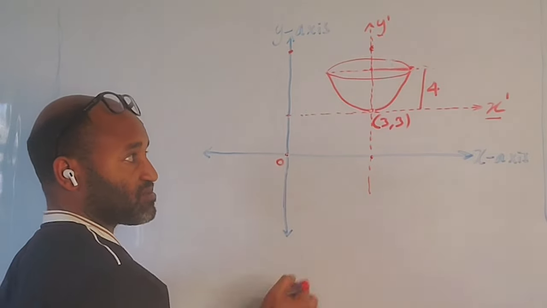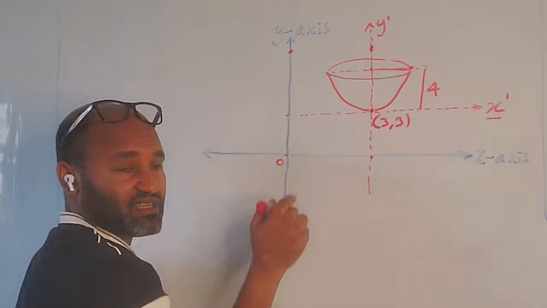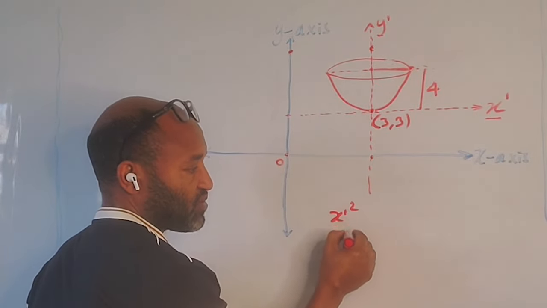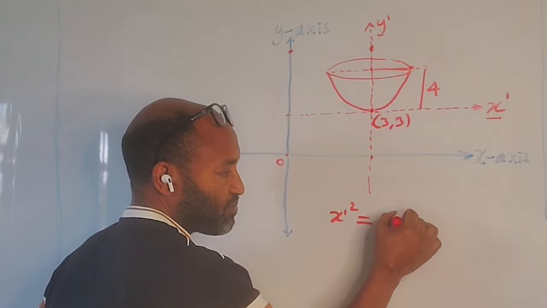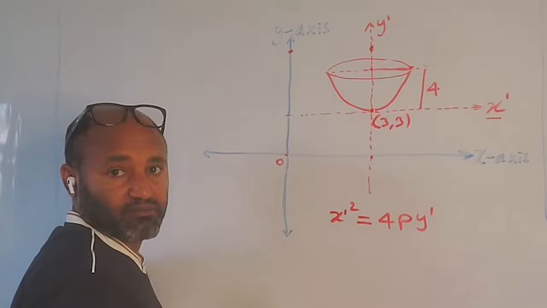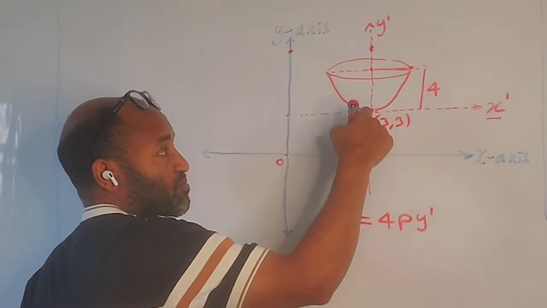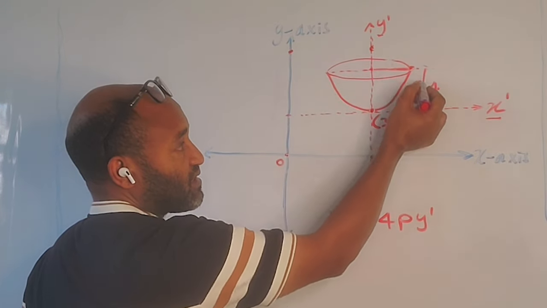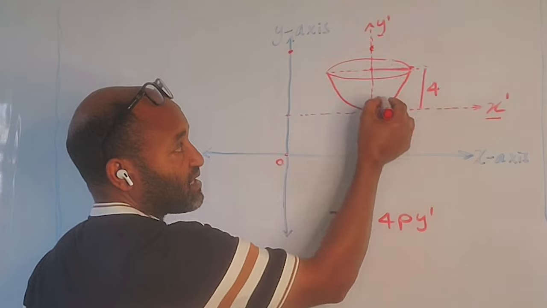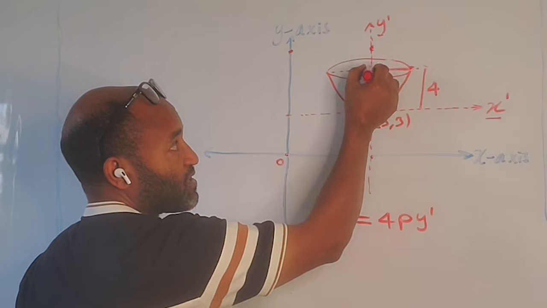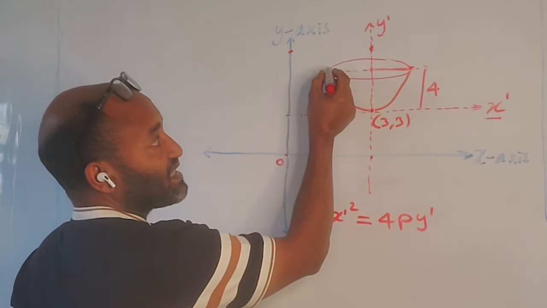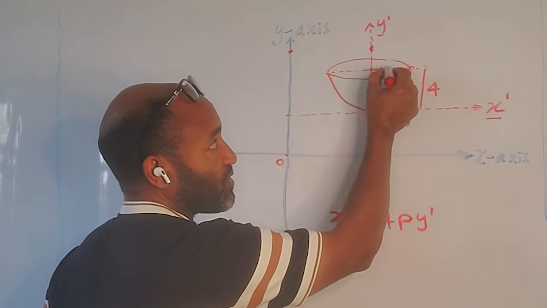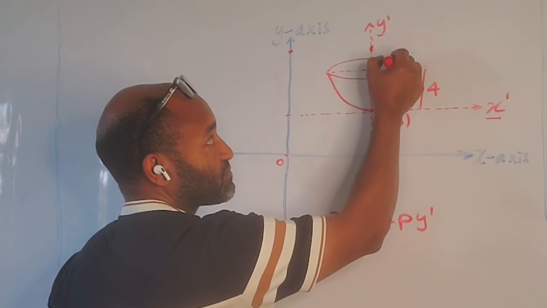With respect to x prime, y prime, with the vertex at the origin, we have the formula x prime squared is equal to 4p y prime. But what do we know? What has been given? The depth is 4, so this length is vertically 4 units apart. The diameter is 24, so this is the midpoint, and we have here 12.